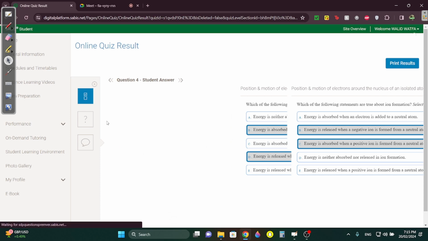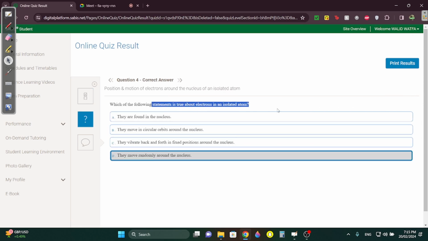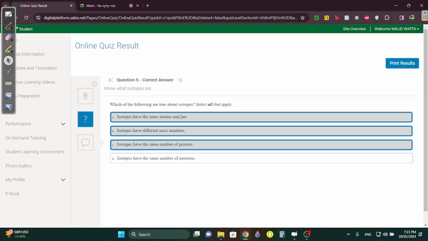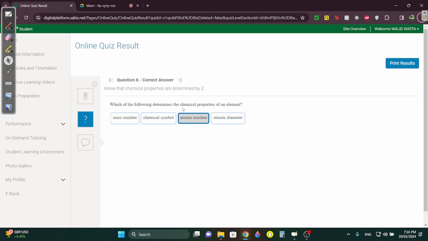Okay, question 4. What's true about electrons in an isolated atom? Electrons, we said they move randomly. What is true about isotopes? Isotopes have the same atomic number, different mass numbers, same number of protons. Do they have the same number of neutrons? No, they have different numbers of neutrons. Which determines the chemical properties? We always said it's the atomic number.